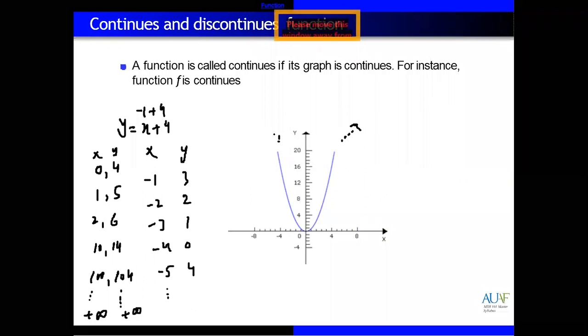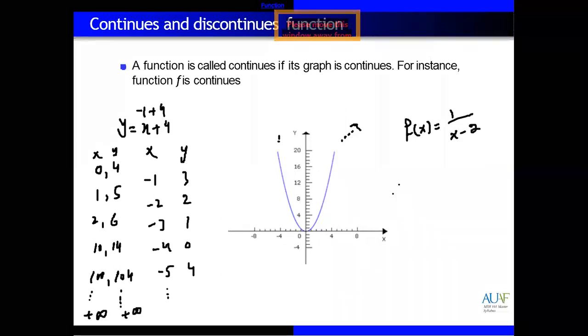But there are some functions where, when you give a value for x, you don't know the value of y. Like what? Like if we have f of x is equal to 1 over x minus 2.